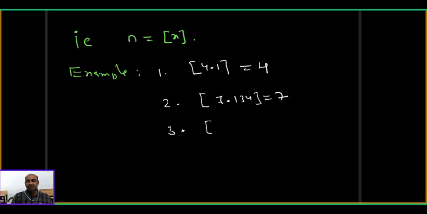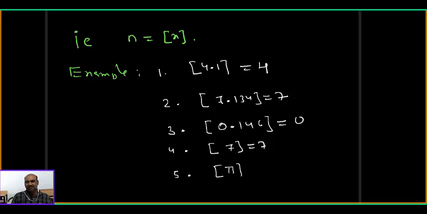Number 3, step 0.146, 0 only, obviously. Fourth one, step 7 equals 7 only. Example 5, step root 5 equals 2.